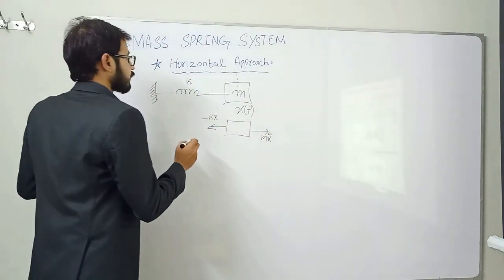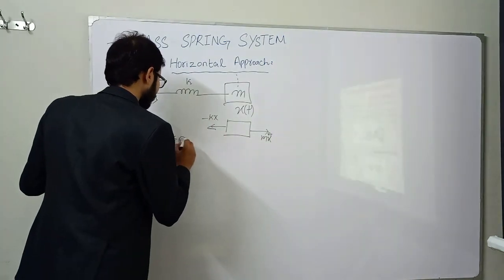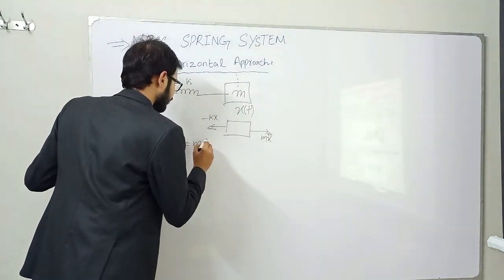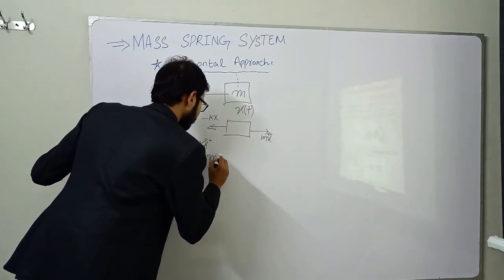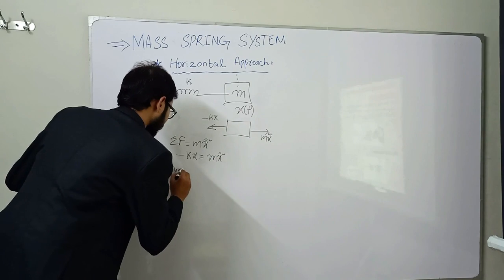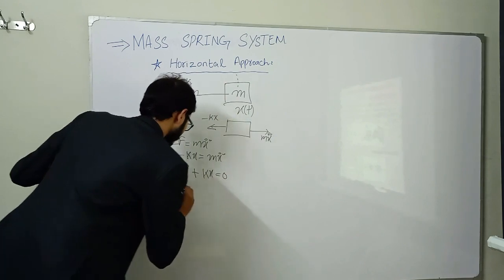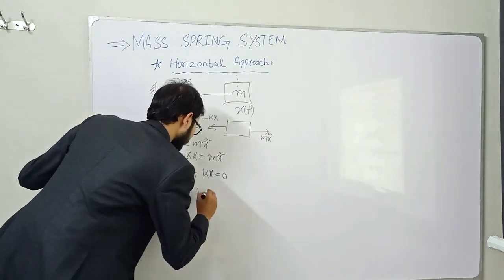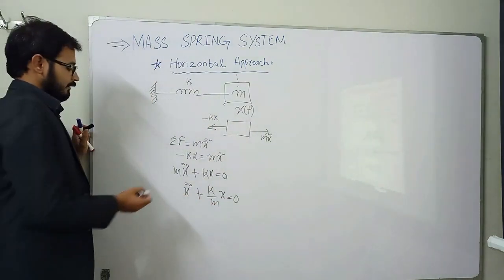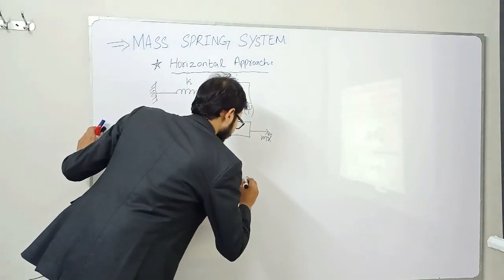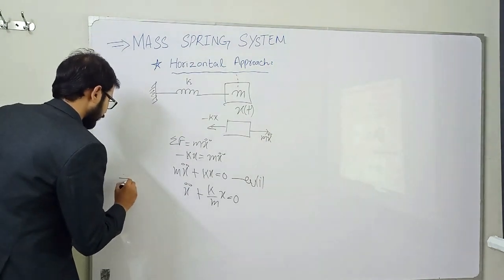Restoring force is denoted by kx, and because its direction is opposite, it will be negative. So with respect to the simple approach of Newton's method, we can consider that summation F is equal to m x double dot, or minus kx is equal to m x double dot, or m x double dot plus kx is equal to 0, or x double dot plus k divided by m into x is equal to 0. We have divided this equation number 1 by m.